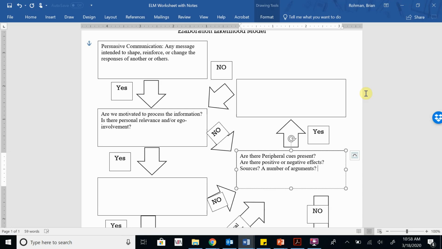And then based on those peripheral cues, we can get a positive or a negative effect. Sometimes a logo, right, can be a peripheral cue. We see a logo come up and we go, I don't like that. For example, I've always been a part of a family that drives Fords. I own a Ford. My wife owns a Ford.